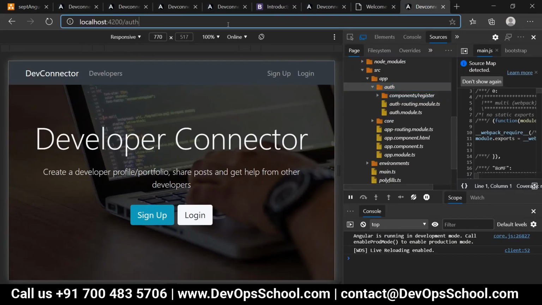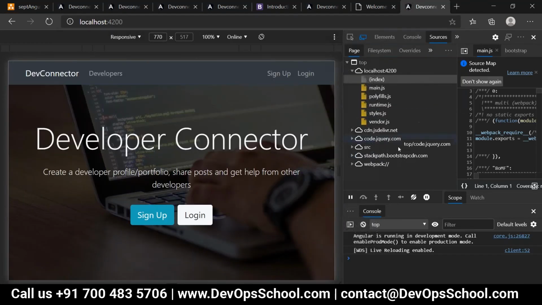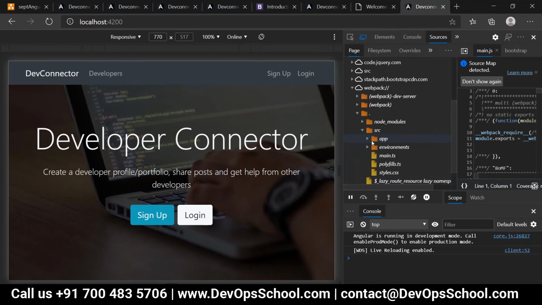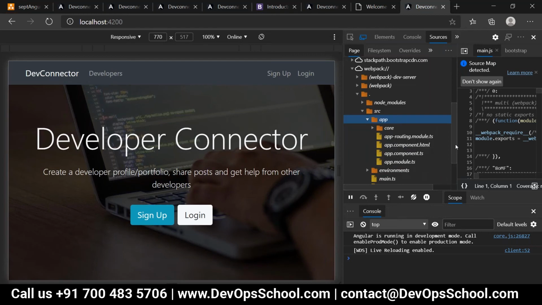Now have a look over here. People, is it showing auth module now? No. It's not showing. When it is required, it comes into the picture. When it is not required, it doesn't. All of you clear with this or not? Is its behavior dynamic behavior or not?